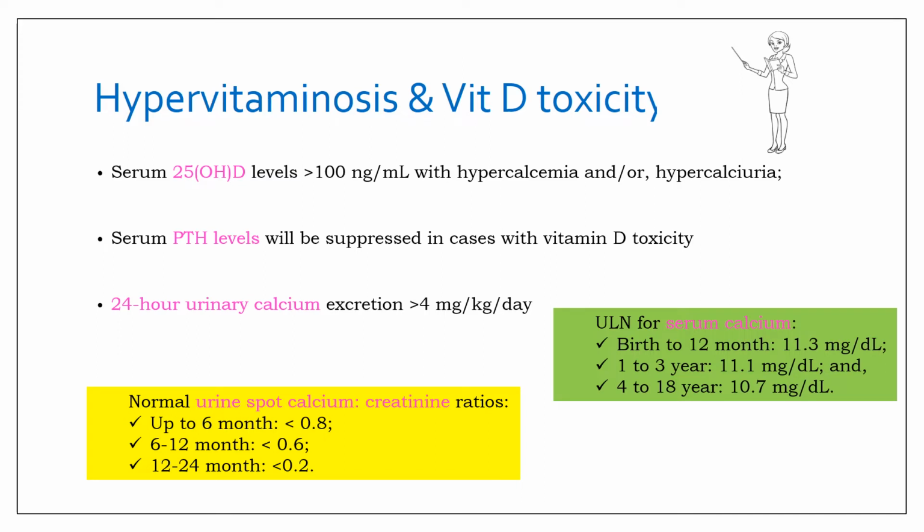Also, the normal urine spot calcium to creatinine ratio up to 6 months of age is less than 0.8, 6 to 12 months of age is less than 0.6, and from 12 to 24 months of age it is less than 0.2. Why do we take spot calcium creatinine ratio? Because if there is any variation in the creatinine excretion because of any kind of renal dysfunction, calcium will also be altered accordingly. So the ratio will be more beneficial rather than taking the value of urine calcium per se.